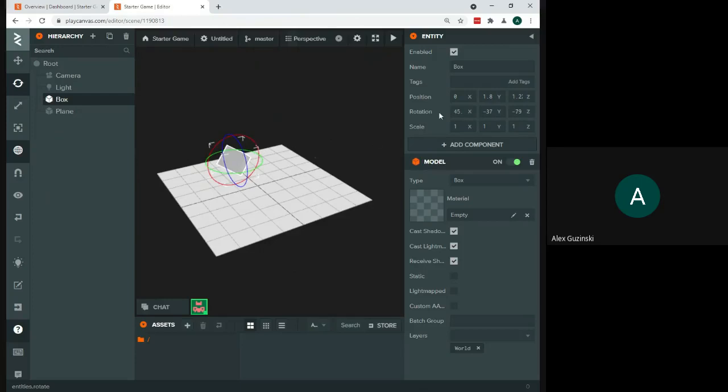If I want to reset this, again, I can come over here and I can just put 0 in for everything I just rotated. Now you do the same thing with scale. So scale is going to change your size.